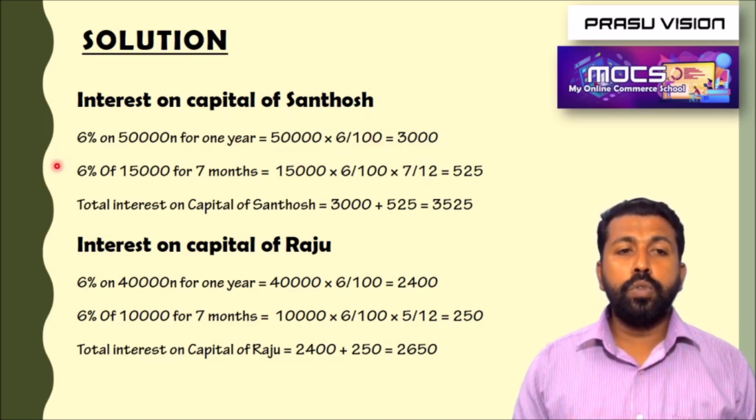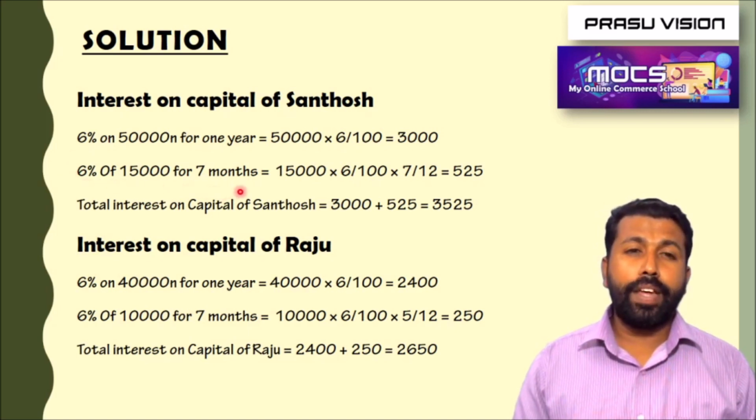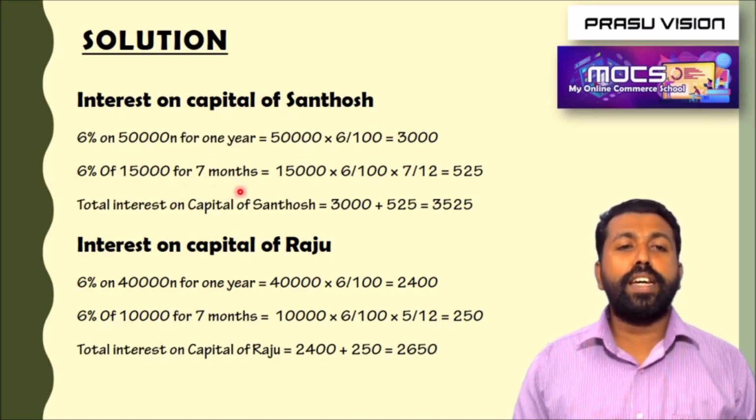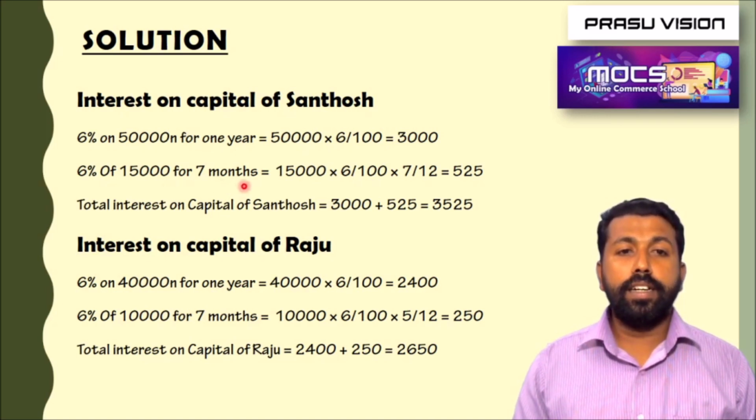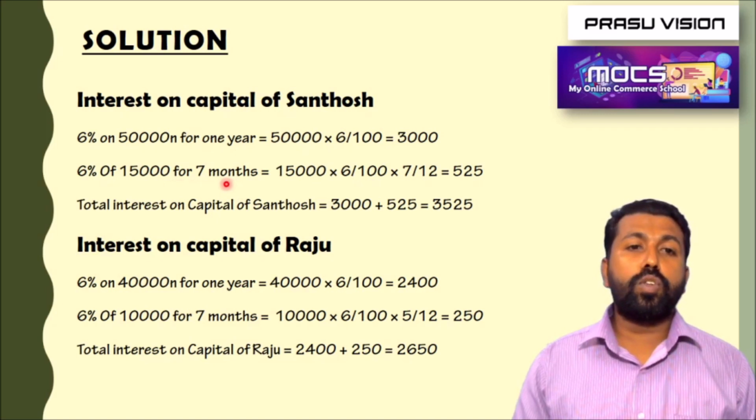Then we have to find out the interest for the additional amount of capital. At that time we have to be very careful. We have to calculate the months for which the firm has to pay interest to the partners.